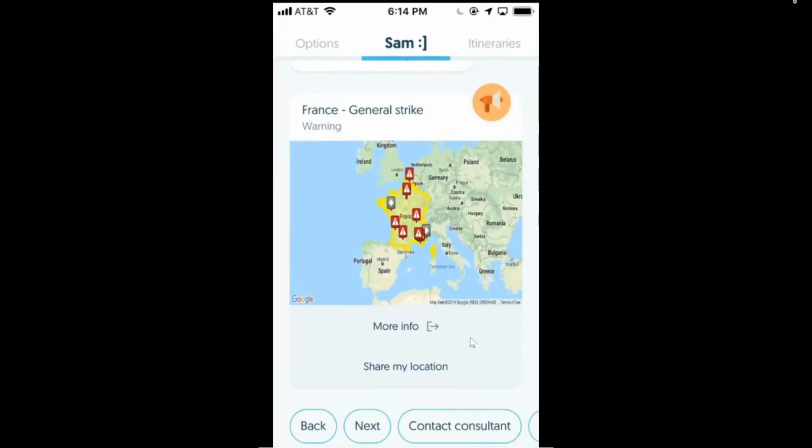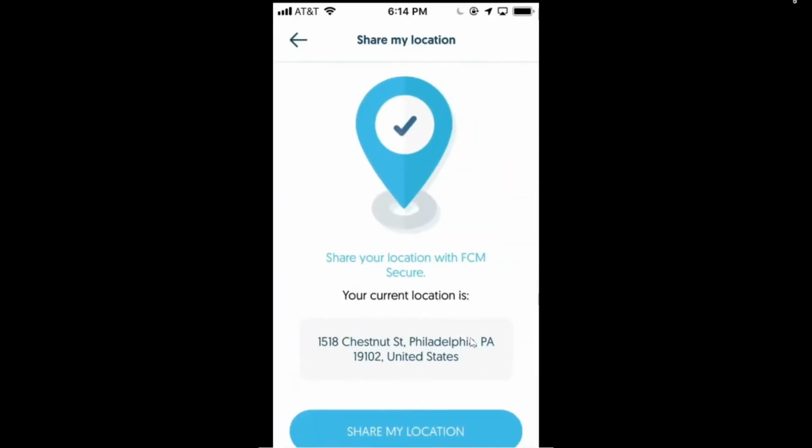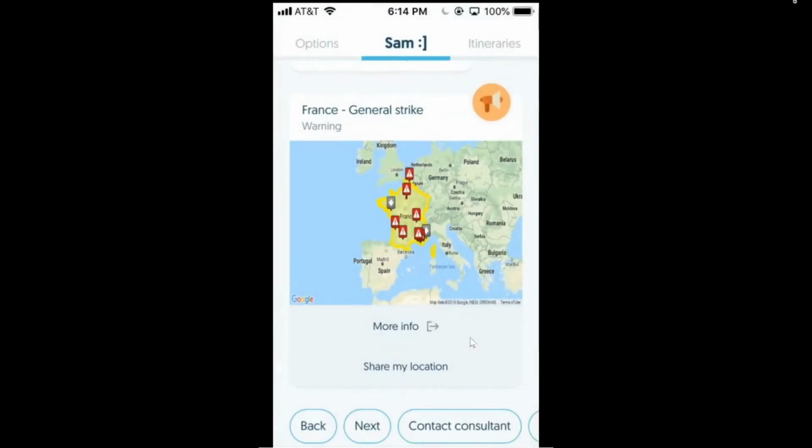straight to the traveler. What this user then has the option to do, based on the severity, is also share their location. If you click Share My Location here, this actually ties in with our FCM Secure offering, which is our proprietary travel risk management suite.